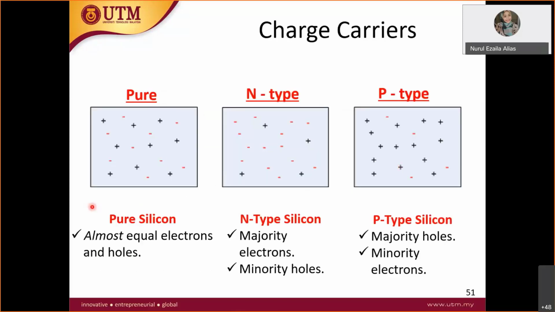A pure semiconductor has almost an equal number of electrons and holes. For n-type semiconductor, when you dope with antimony just now, you will produce a lot of excess electrons. So the majority carrier is electrons, and the minority is holes. For the p-type, let's say you dope with boron, so the majority carrier is holes and the minority carrier is electrons.